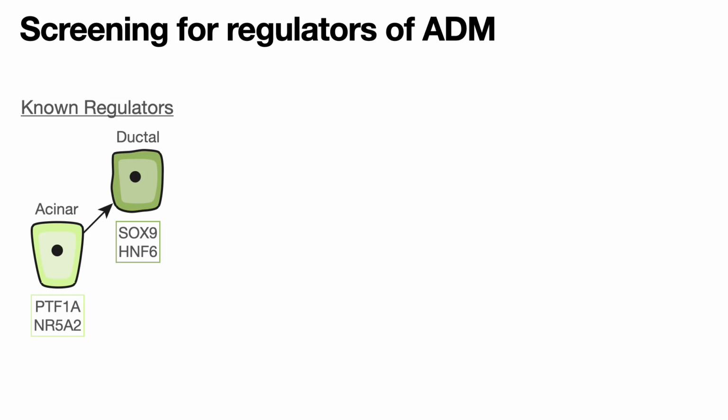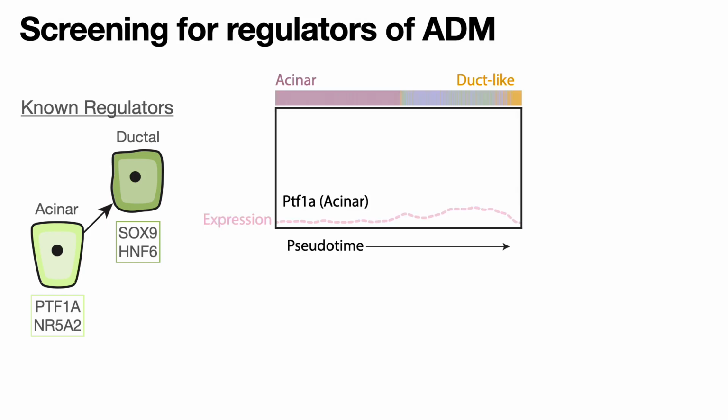And so going back to our example, we first asked whether the in silico perturbation screen can recover known regulators of the ADM process. Interestingly, we found that a major transcription factor represented in acinar cells, PTF1A, had low expression variability across the entire axis of ADM. And this was likely due to just a technical feature of the data, in that transcription factors are often poorly captured in single-cell RNA-seq libraries across the board.